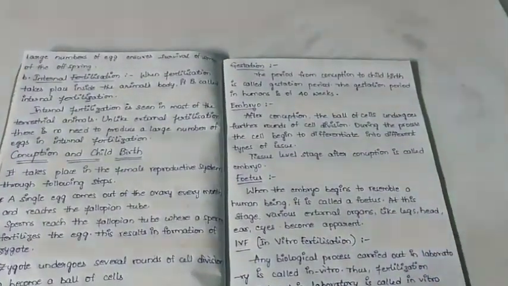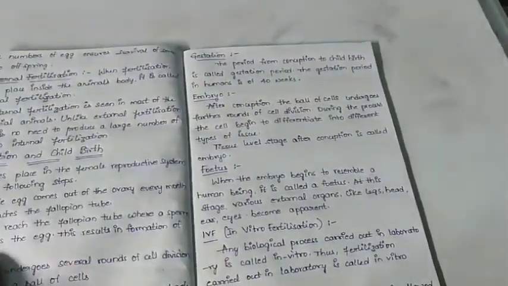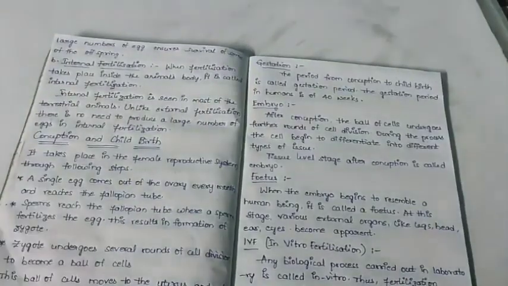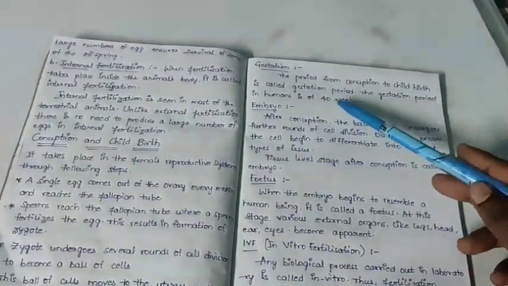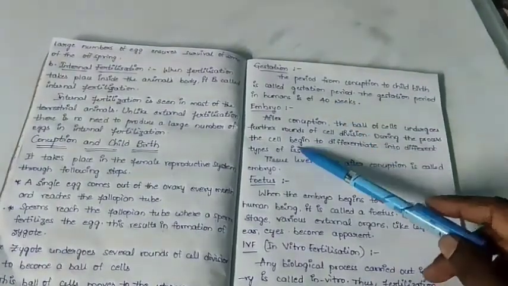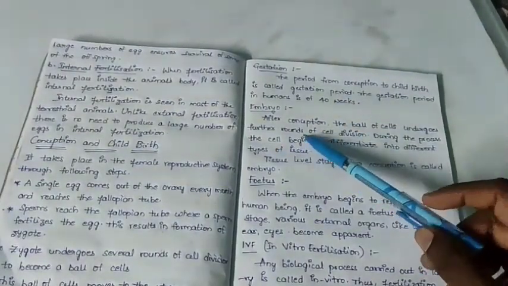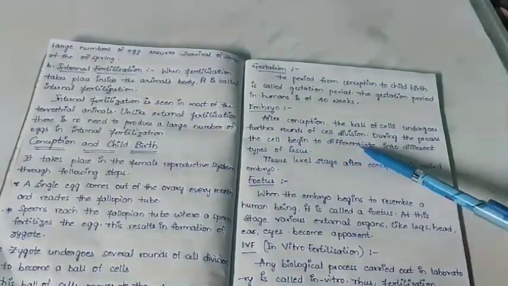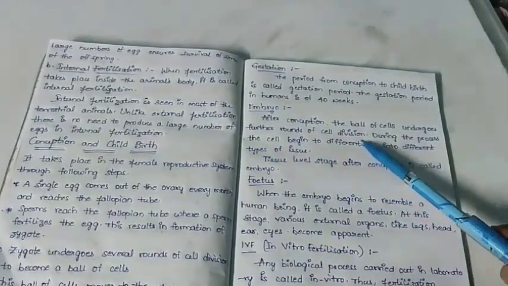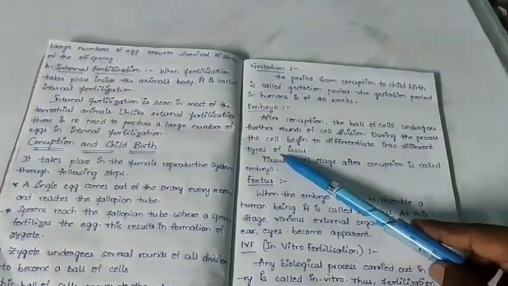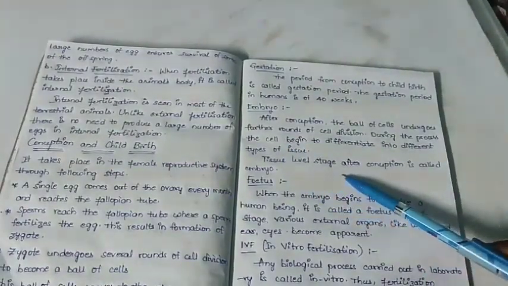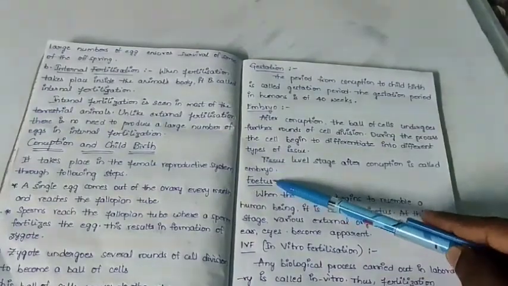Next, gestation. The period from conception to childbirth is called the gestation period. The gestation period in humans is 40 weeks. Embryo: what is an embryo? After conception, the ball of cells undergoes further rounds of cell division. During the process, the cells begin to differentiate into different types of tissues. The tissue level stage after conception is called an embryo.